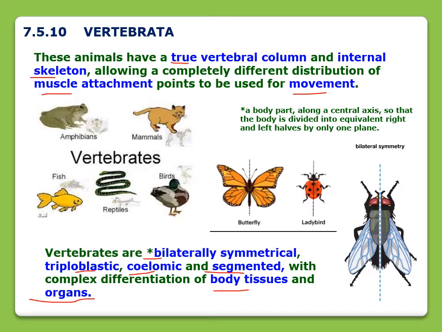Here you can see this is a butterfly, and if you divide the body into two halves, you will find that the left part and right part are exactly the same. So that is bilateral symmetry. Again, if you divide the body of a ladybird into two halves, you will find that the left and right parts are exactly the same.